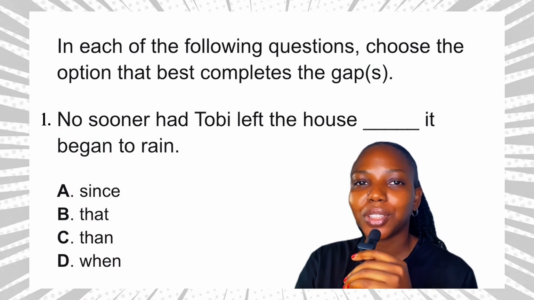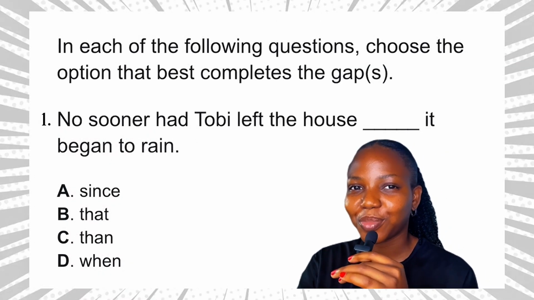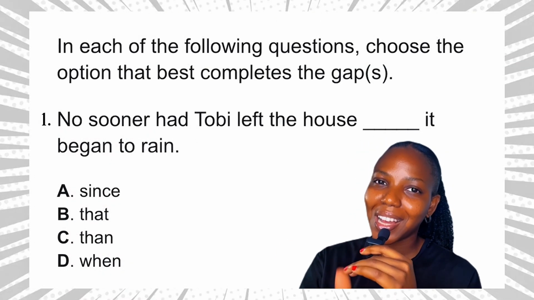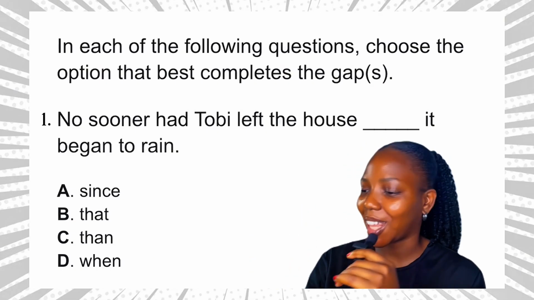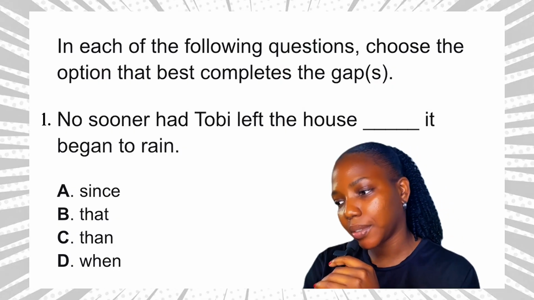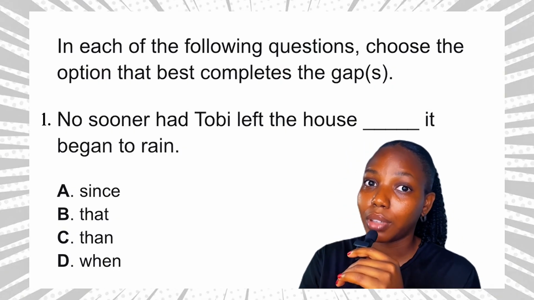So here is a 2025 JAMB English past question. If you were in an exam, how would you solve this question? Let's do it together, okay? So, no sooner had Toby left the house dash it began to rain.